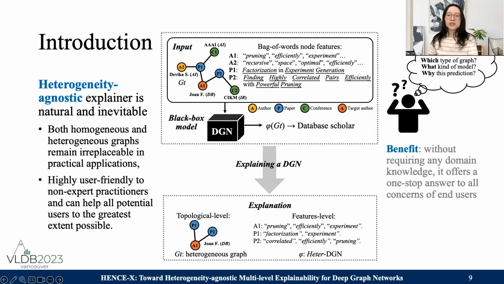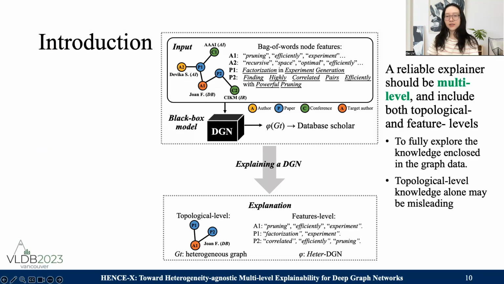First of all, heterogeneity agnostic means the explainer can be uniformly applied on both homogeneous and heterogeneous graphs. As the two types of graph remain irreplaceable in practice, having a heterogeneity agnostic explainer is natural and inevitable. Moreover, such an explainer offers a one-stop answer to all questions from an end user, such as which type of graph this is, what kind of model, and why this prediction, and etc. So it is highly user-friendly.